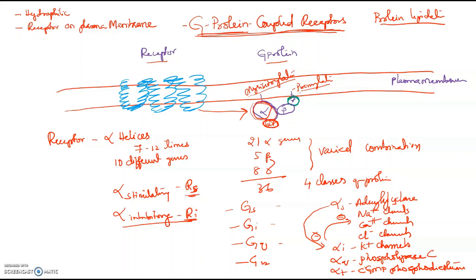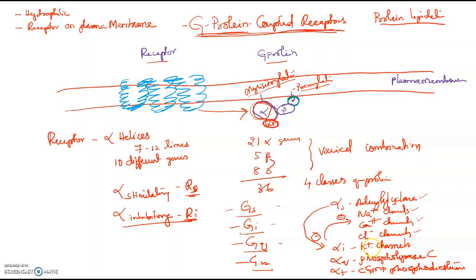These G proteins have 36 genes: 21 alpha, 5 beta, 8 gamma. Again, they form in different combinations, different kinds of G proteins which interact with different kinds of receptors. There are 4 different classes: GS, GI, GQ, and G12. Alpha S, or alpha stimulatory, activates adenylate cyclase, sodium, calcium, and chloride channels, whereas it inhibits the potassium channels.